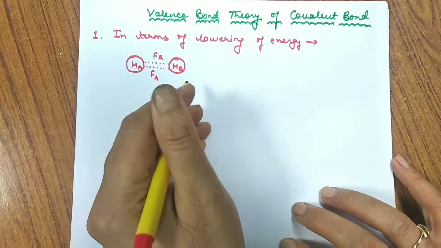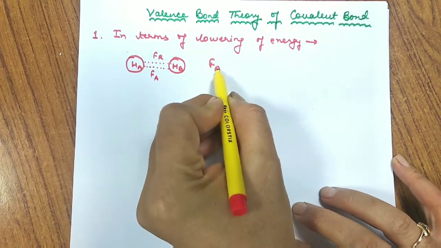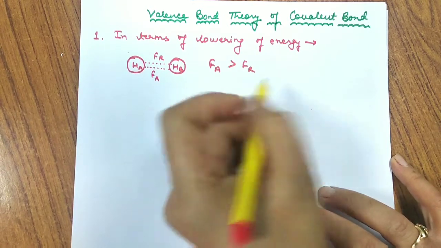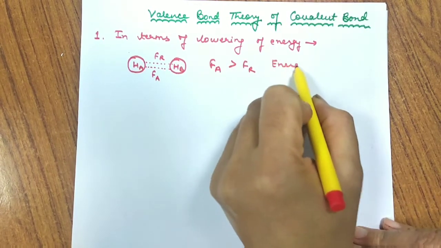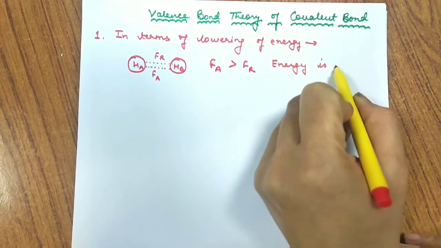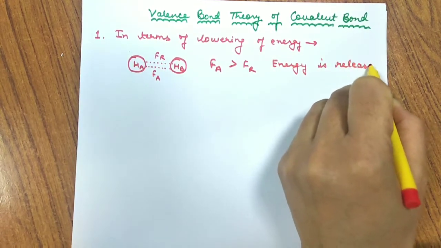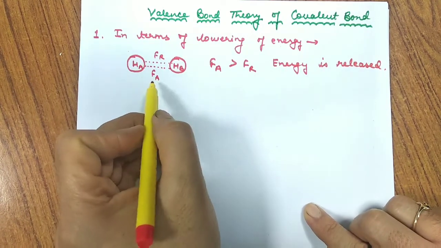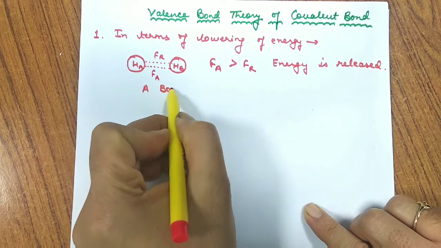If the force of attraction is greater than the force of repulsion, then energy is released. Energy is released means a bond is formed.